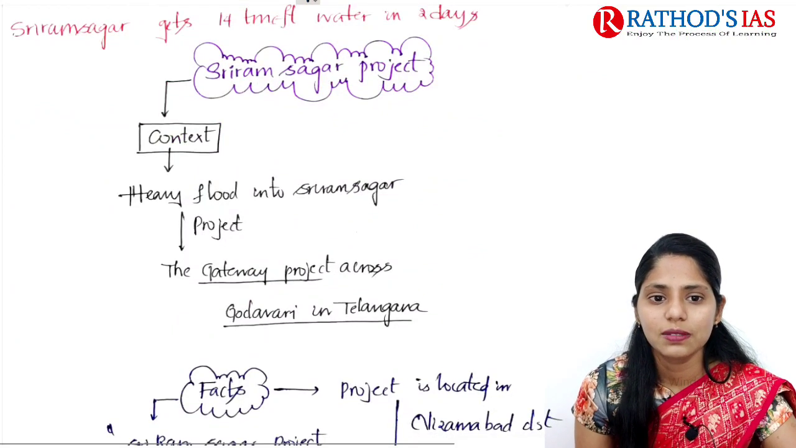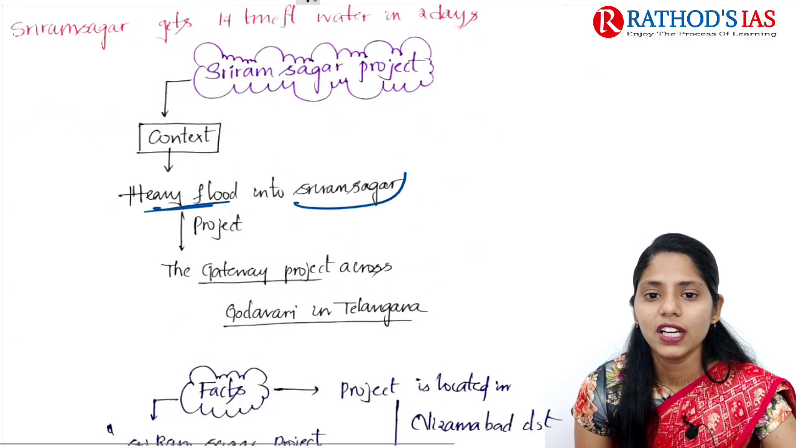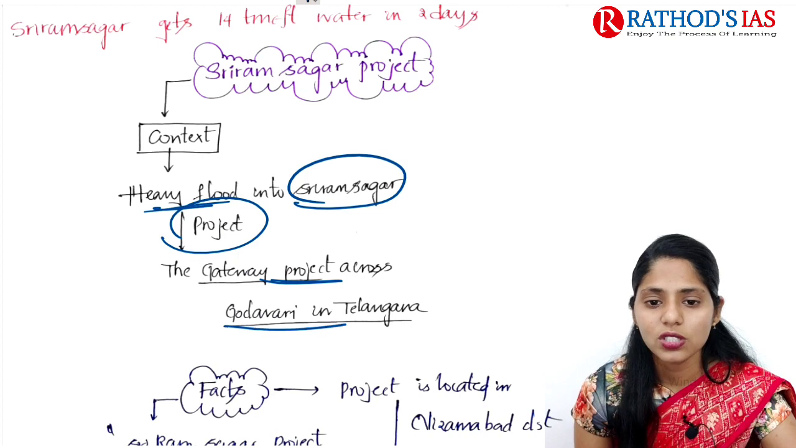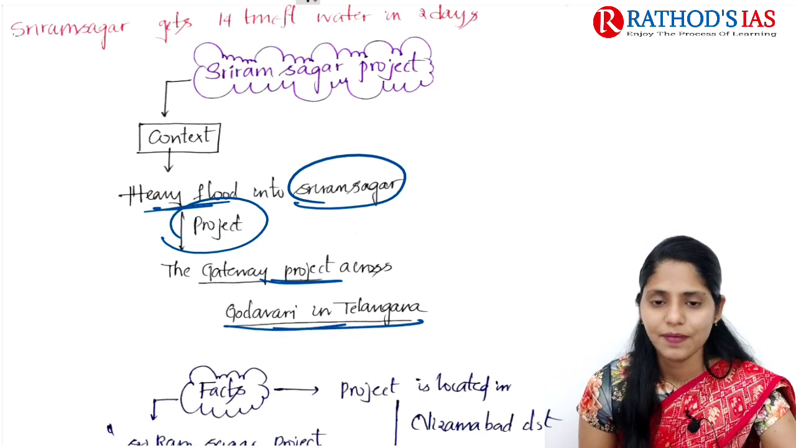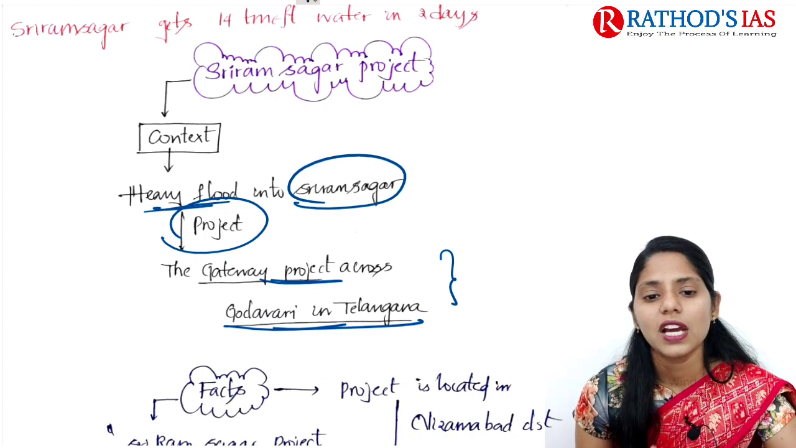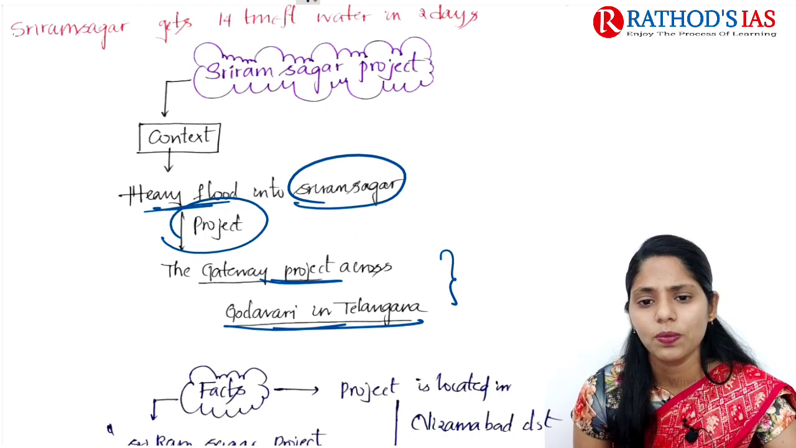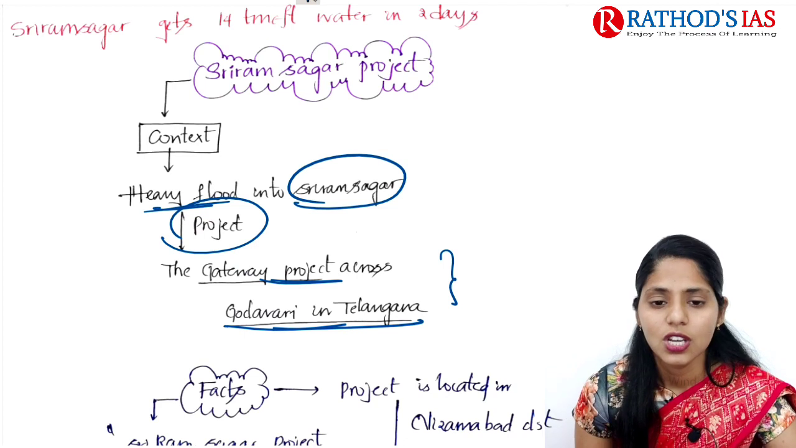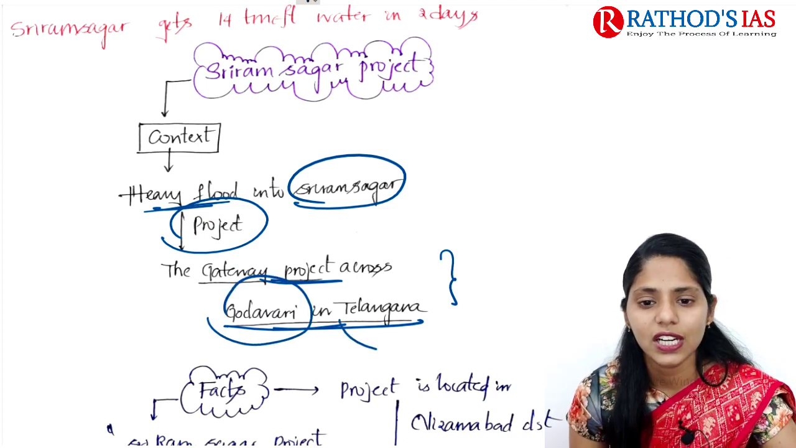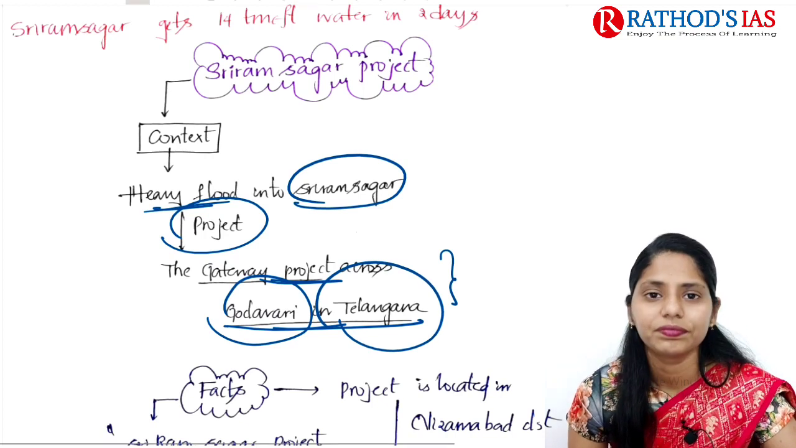If you see the context, it mainly says heavy flood into the Sri Ram Sagar project. This Sri Ram Sagar project is a gateway project across the Godavari in Telangana state. So two facts came into the picture: this is a great gateway project across river Godavari, and you have to remember that fact, and it is located in the state of Telangana.